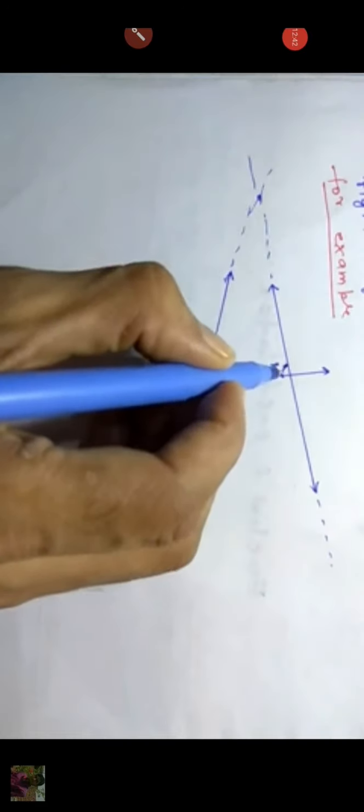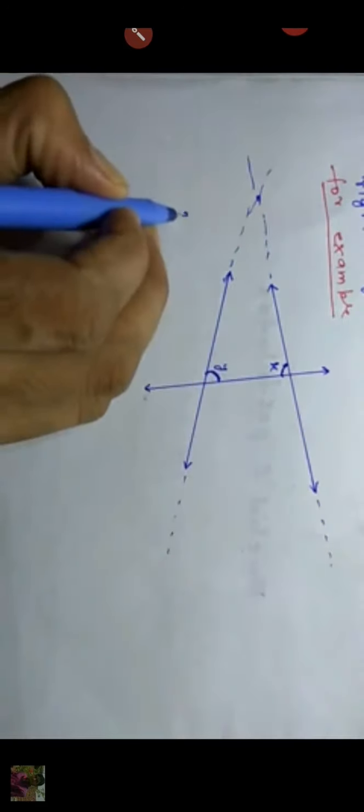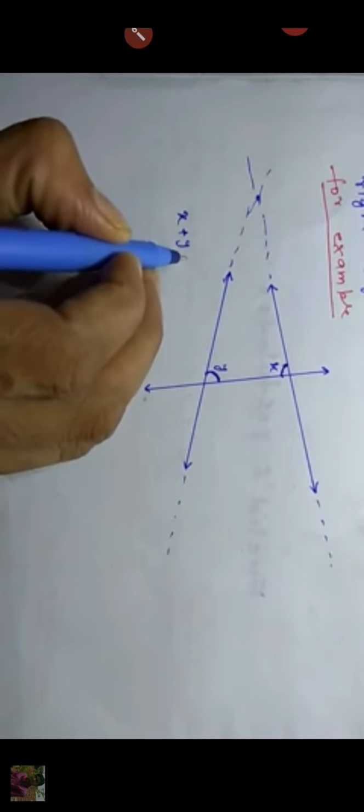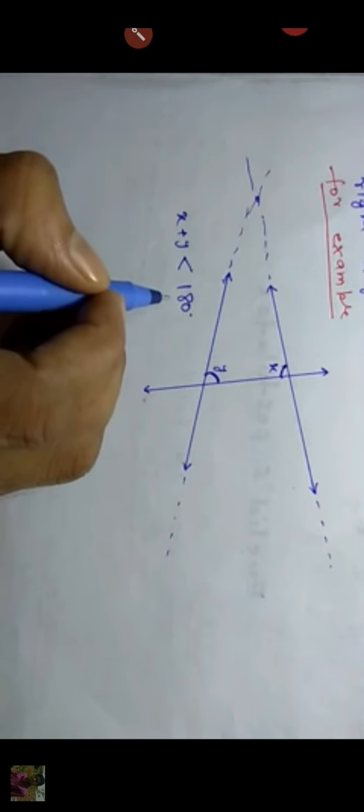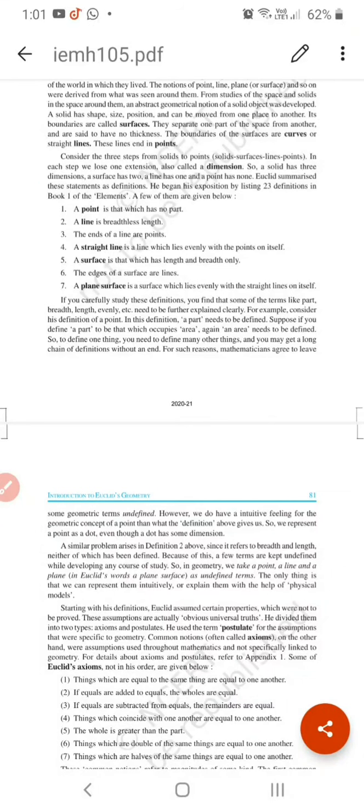So they meet on that side where angle x plus angle y is less than 180 degrees. Understand? That is the postulate given by Euclid. Now these are the main axioms and postulates given by Euclid. Okay, have a good day.